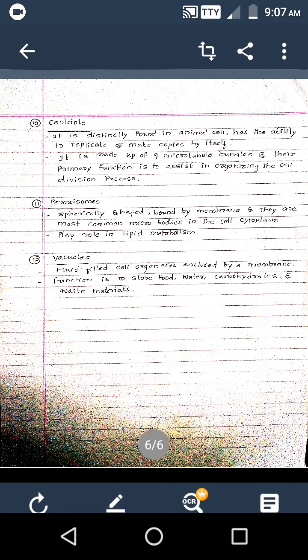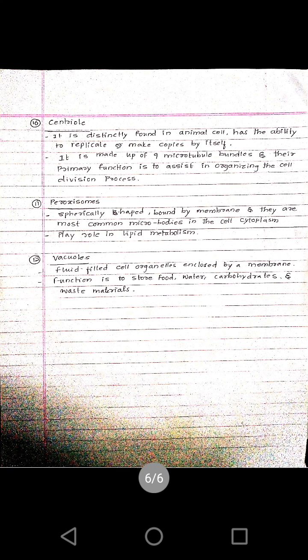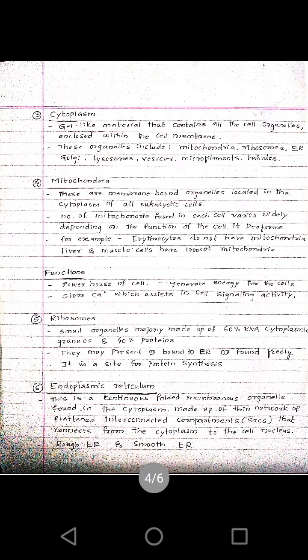These vacuoles are fluid filled cell organelles enclosed by a membrane, and their main function is to store food, water, carbohydrates and waste materials. So this is about the vacuoles found in the cytoplasm. These are some of the organelles found within the cell.